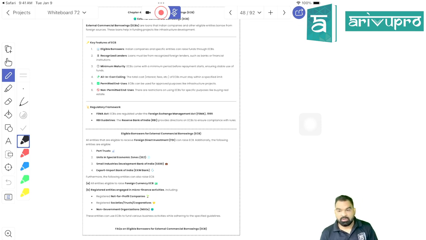Other than that, you can acquire ECB from a multilateral institution or regional financial institution located outside India. You can even acquire ECB from any individual as well, but that individual should be your equity shareholder.